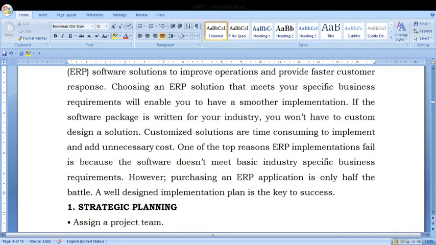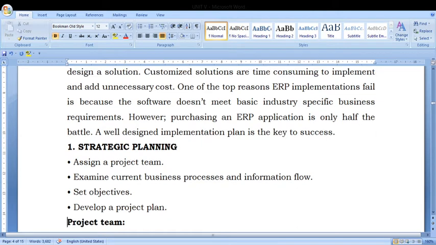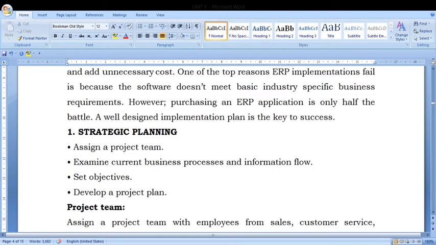First one is strategic planning. Once we are implementing ERP, we have to plan. Who will do the strategic plan? Top level management will do it. What are they going to do? They have to assign the project team, the team which is going to do this project, examine current business process and information flow, set objectives, and develop a project plan. This is the major thing we have to do.